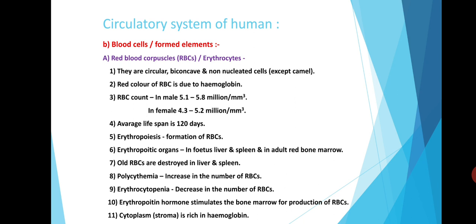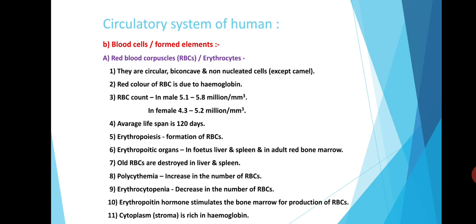There are different terms regarding the RBCs. The formation of RBCs is called erythropoiesis, and the erythropoietic organs in the fetus are liver and spleen, while in the adult the erythropoietic organ is the bone marrow. The old RBCs are destroyed in the liver and spleen.